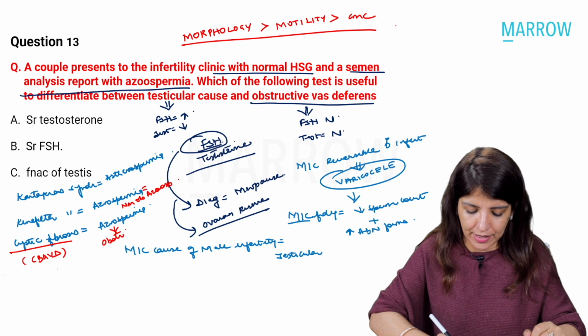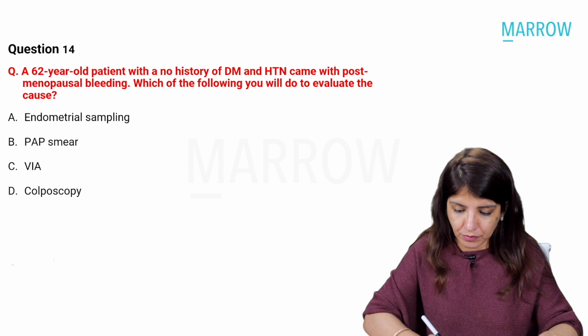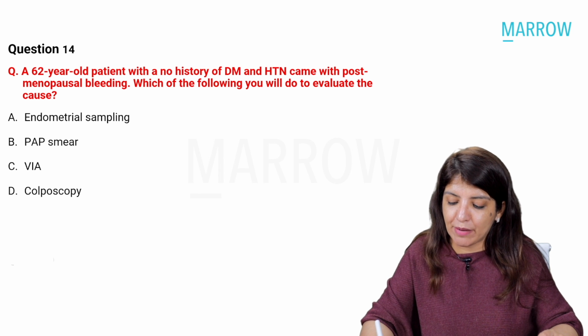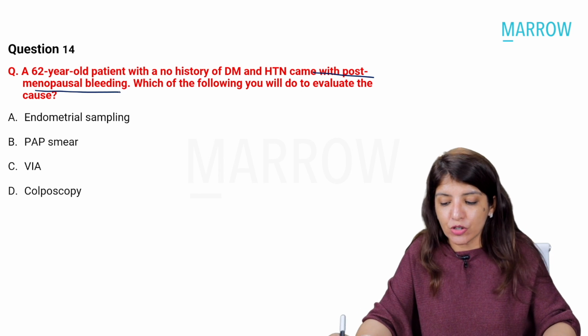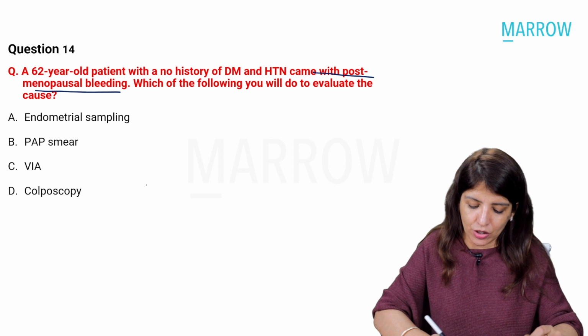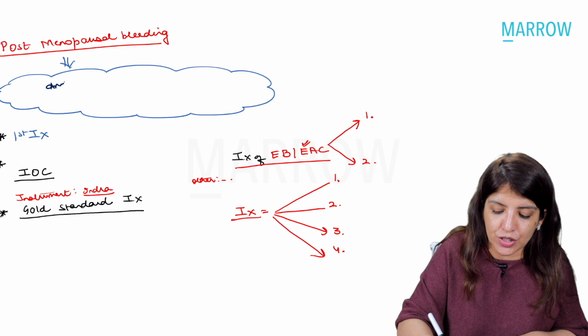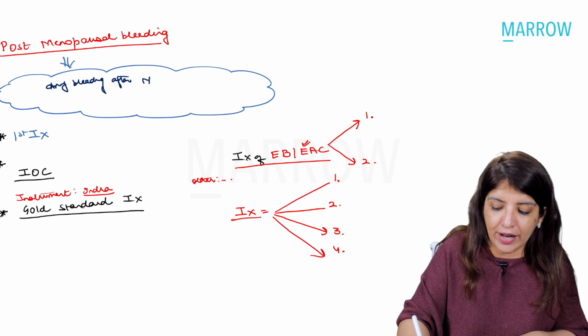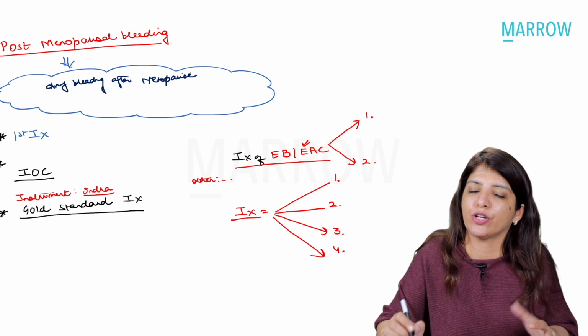Clear? Okay. Next question. A 62-year-old patient with no history of diabetes and hypertension came with postmenopausal bleeding. Which of the following will you do to evaluate the cause? Okay, now what is postmenopausal bleeding? Any bleeding which is happening after menopause. And how do you define menopause? The clinical definition of menopause is that the patient should have had amenorrhea for 1 year.